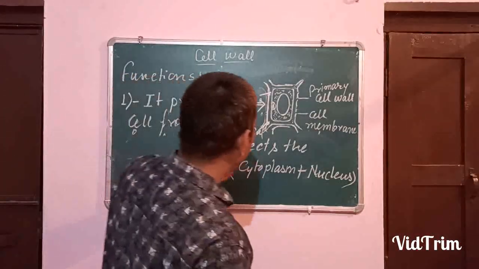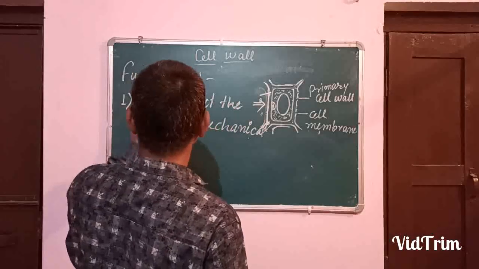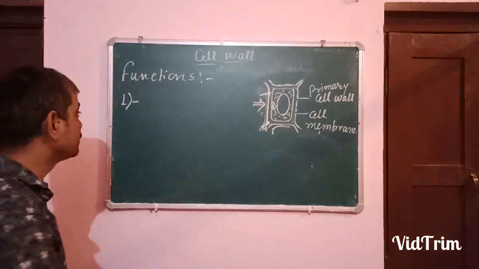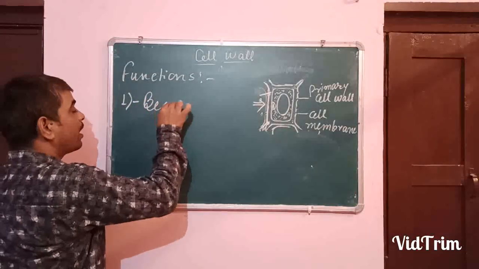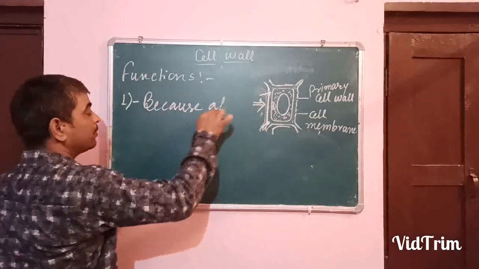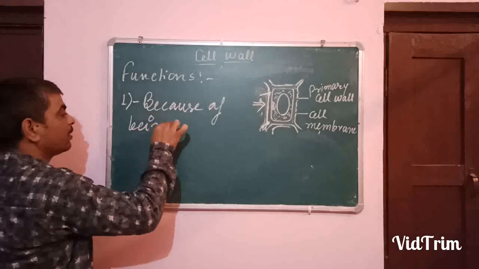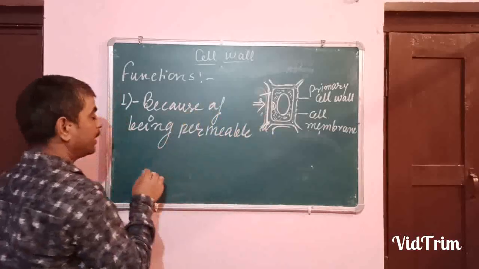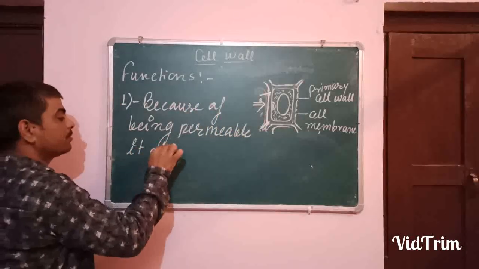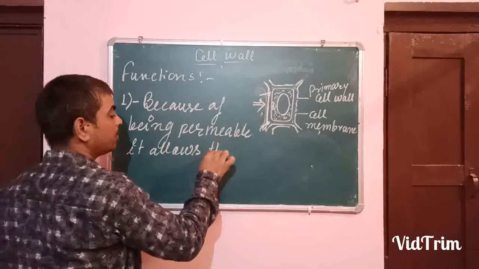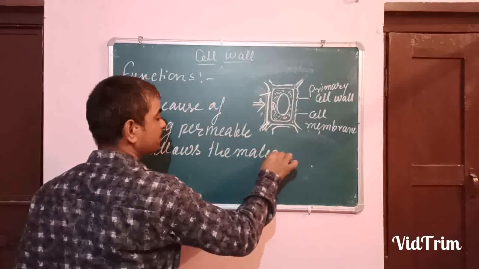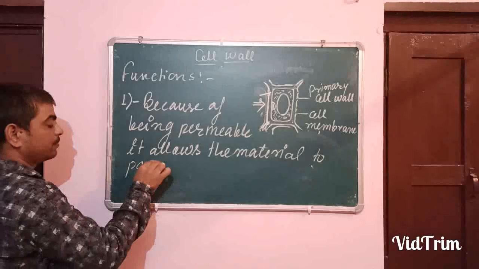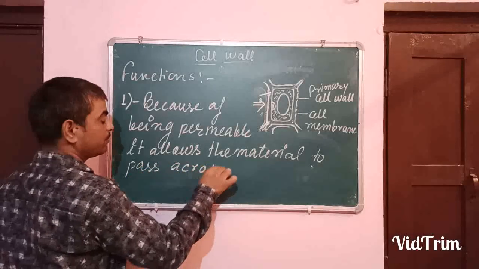Okay. Another function is that it is highly permeable. Because of being permeable, it allows the materials to pass across it.